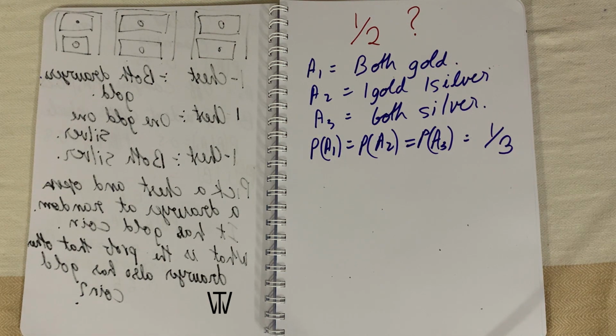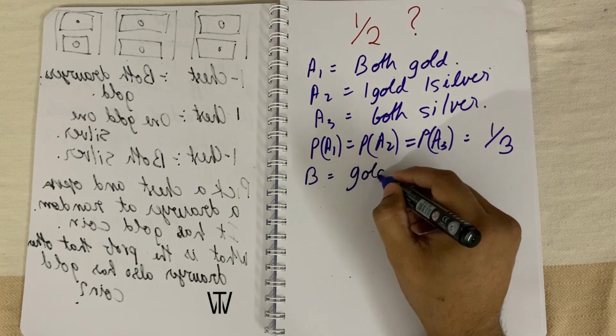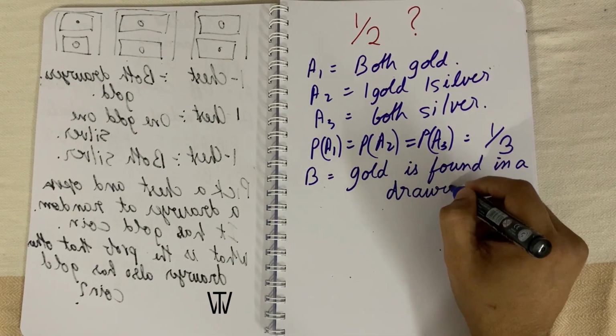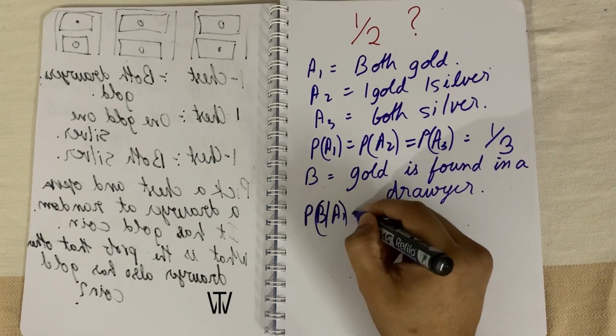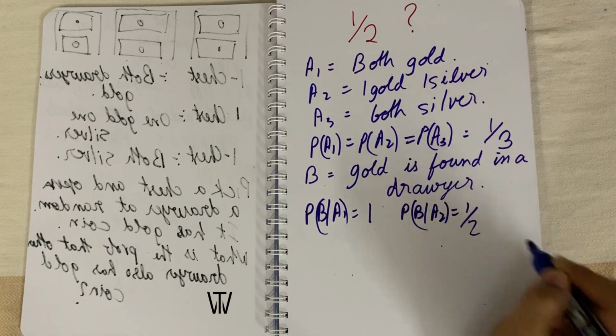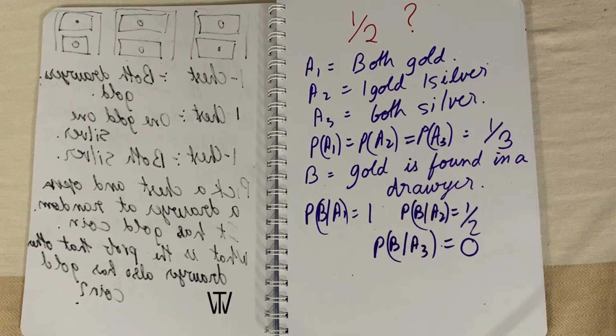Let B be the event that a gold coin is found on opening a drawer from a chest. If the chosen chest is A1, then P of B given A1 equals 1, since it is guaranteed to be a gold coin. P of B given A2 equals 1 by 2, since one of the coins is silver, and P of B given A3 equals 0, since both the coins are silver.